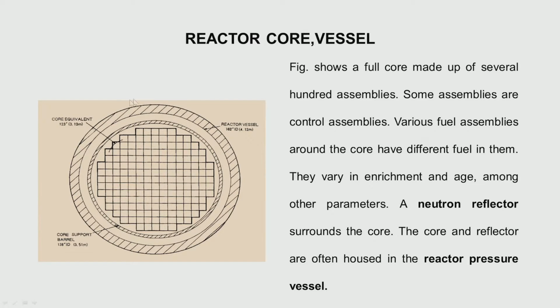And this whole setup itself is put in a large steel vessel, called the reactor vessel, and of course it is also a pressure vessel because it has to withstand the pressure of the fluid. So this is a brief idea about what a reactor fuel, a fuel pin, a fuel assembly, a core or vessel will contain.